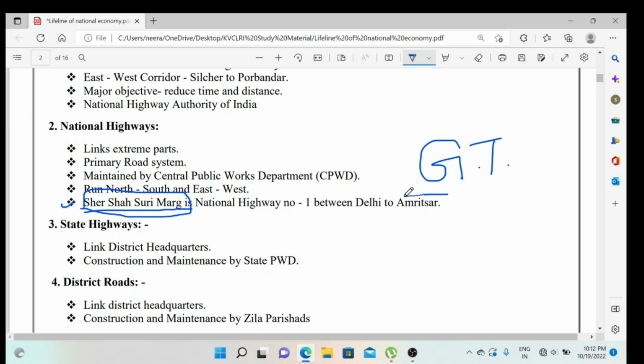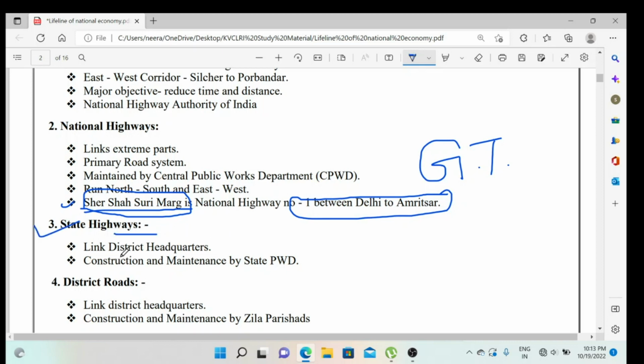But this highway number 1, we have now divided into two parts, highway number 1 and highway number 2. Highway number 1 connects Delhi to Amritsar, Amritsar to Delhi, and number 2 connects Delhi to Kolkata. So now we'll come to state highways. I hope it is clear to you.